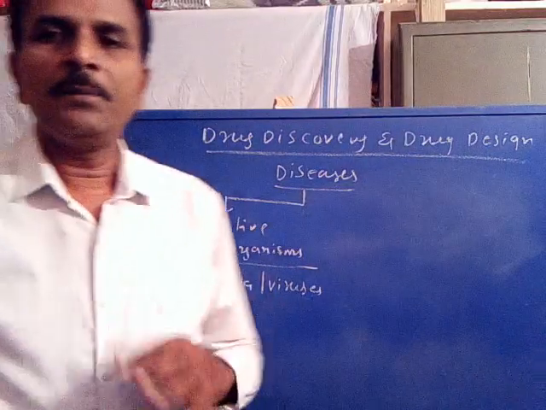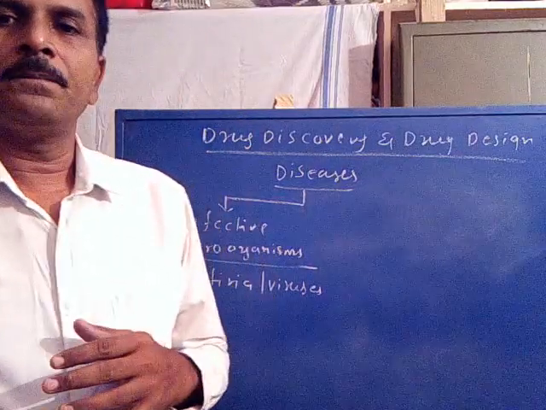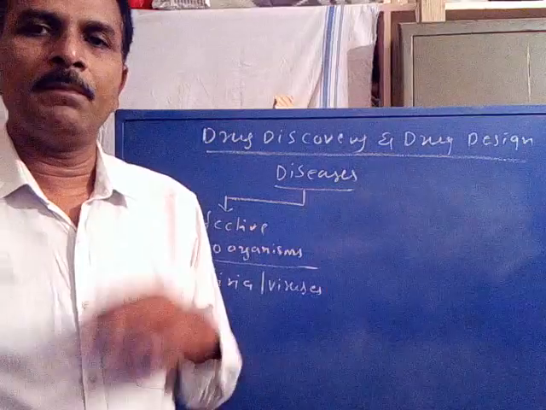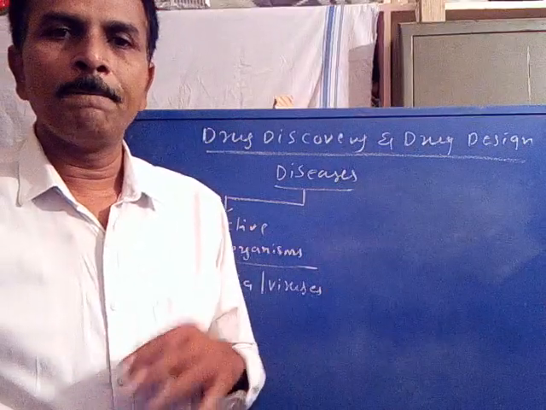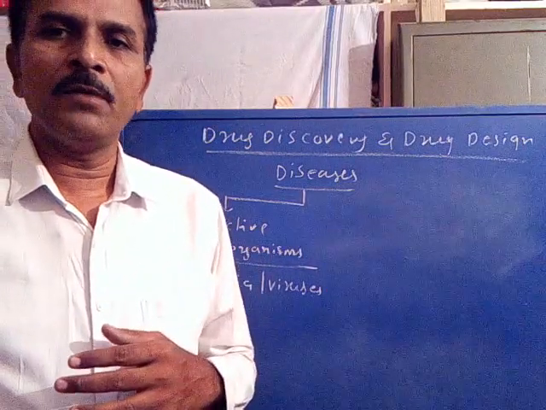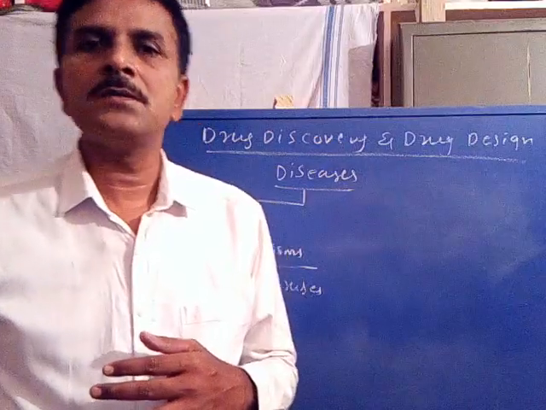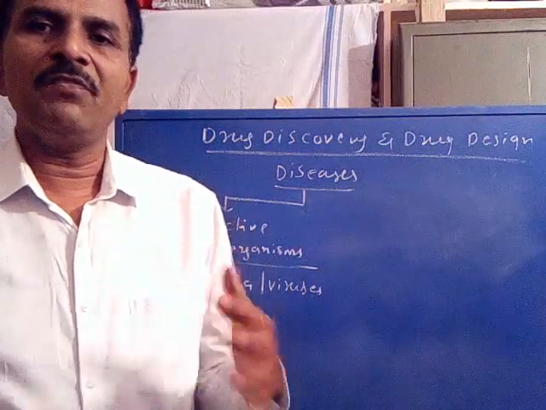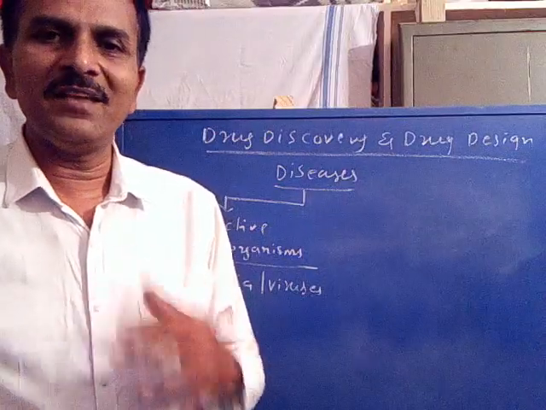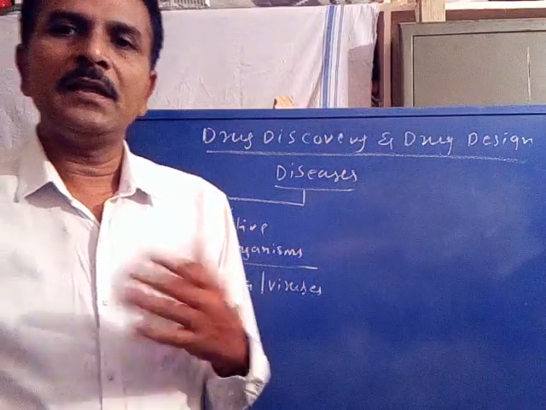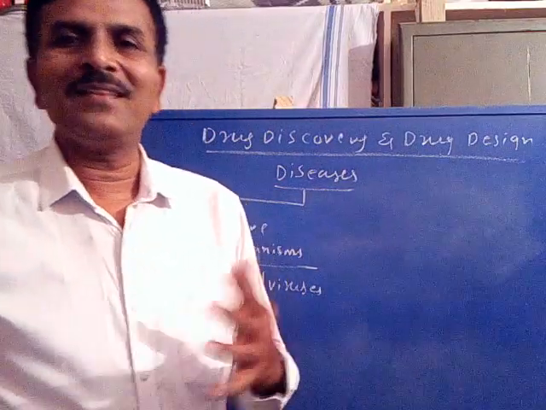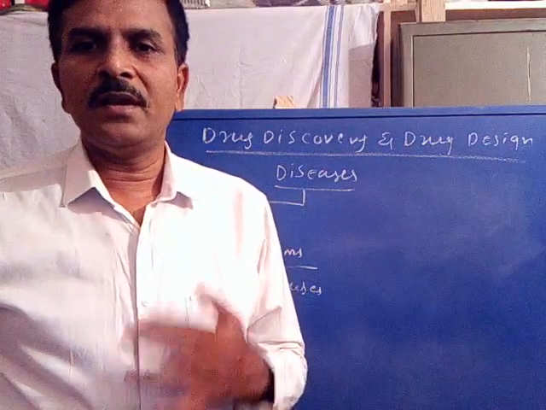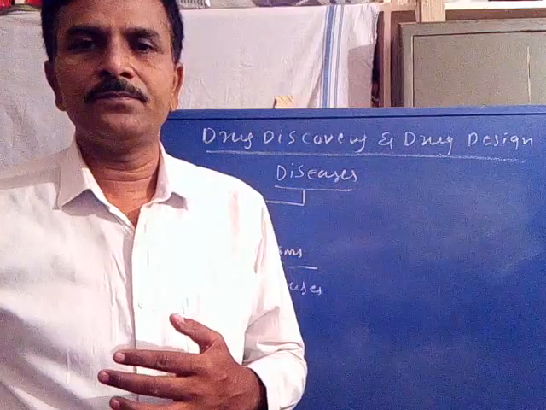Now, the bacterium is a cell. It has its own metabolic machinery. That means the bacterium will itself synthesize the purine and pyrimidine bases, and it will also synthesize the nucleosides as well as nucleotides.